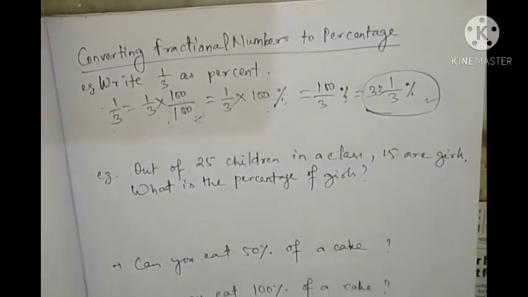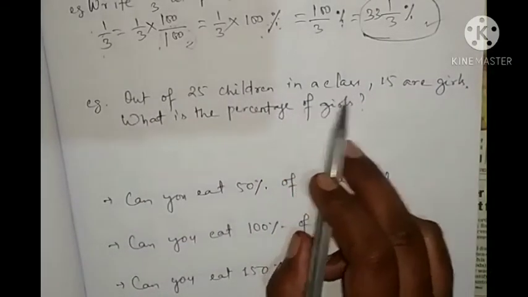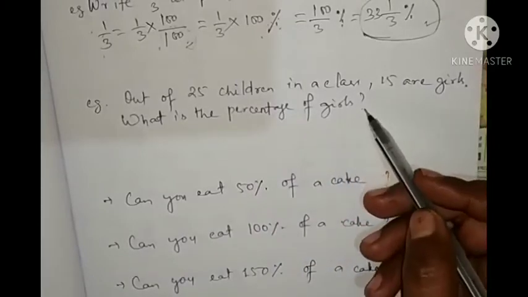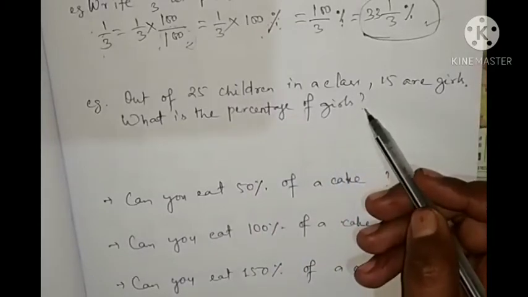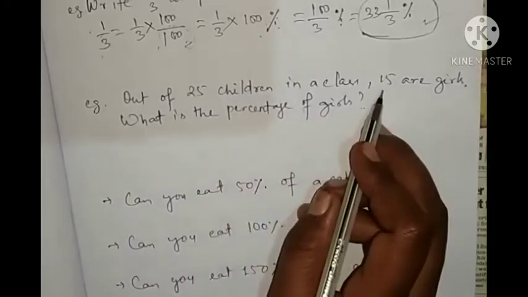Okay. Next example, see. Out of 25 children in a class, 15 are girls. What is the percentage of girls? Okay. So out of 25 we have 15 girls.